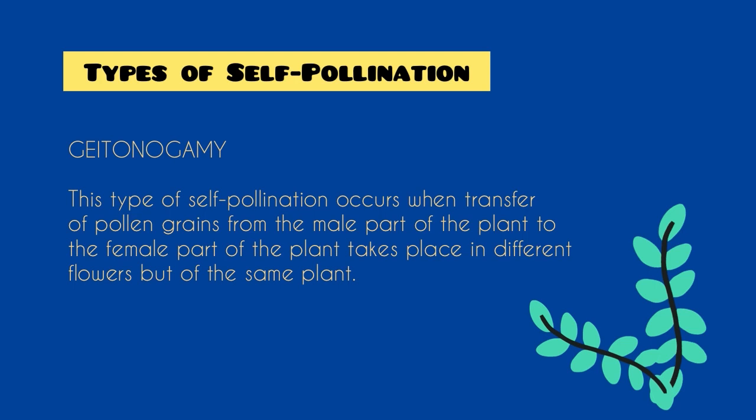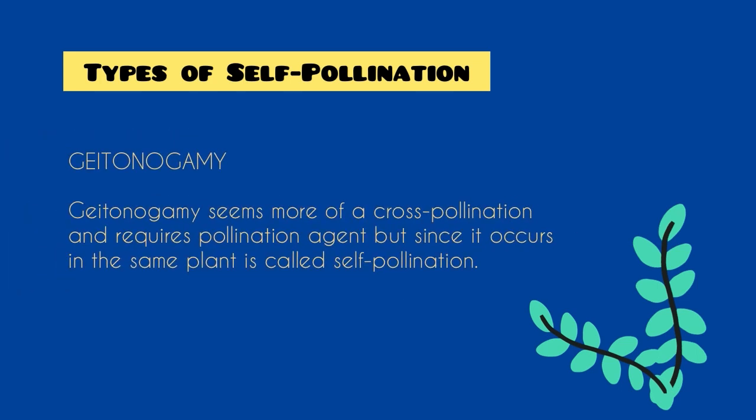Geitonogamy. This type of self-pollination occurs when transfer of pollen grains from the male part of the plant to the female part of the plant takes place in different flowers but of the same plant. It is seen more as cross-pollination and requires a pollinating agent, but since it occurs in the same plant, it is called self-pollination.